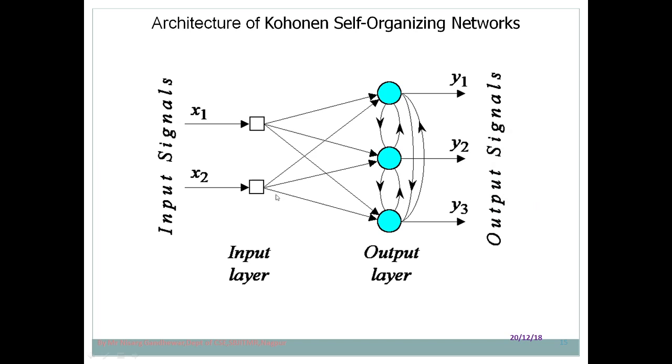It is similar to competitive learning, because I told you that the Kohonen self-organizing network makes use of competitive learning. We have seen that in competitive learning, all the nodes in the output layer compete with each other to get activated, and all these output nodes are connected with each other. This is again the same thing you observe in the self-organizing network.